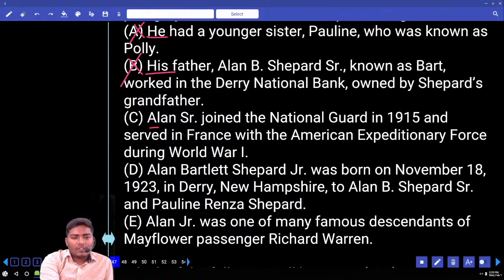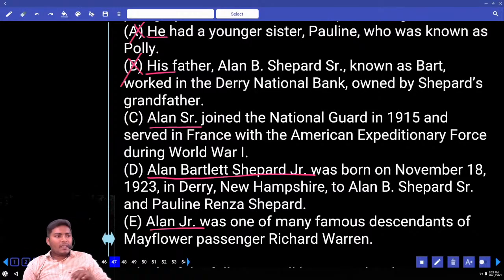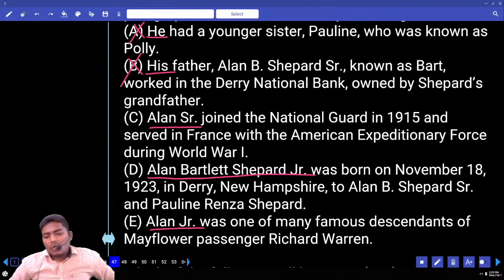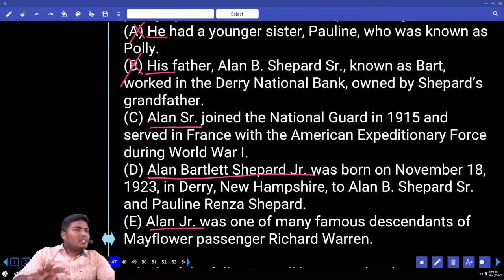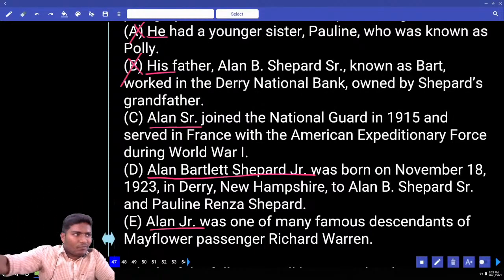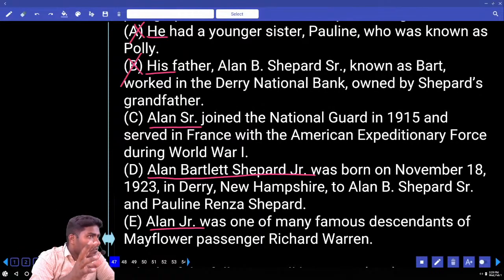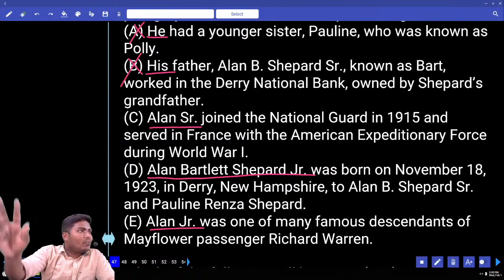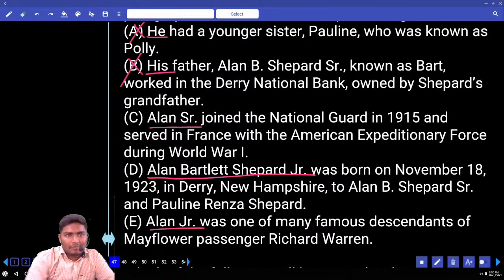Next, I will underline only 3 words. Alan Senior, Alan Barrett Shepard Jr., Alan Jr. Now, based on the indicators that I gave you long back, I told you many days ago that whenever you come across these types of name combinations, person name, surname, the entire full name, those sentences must be used in the beginning. Later, when some sentence refers to the same person, instead of the full name, they use only the short name, the first name. Now, looking at these underlined words, which one is the beginner?